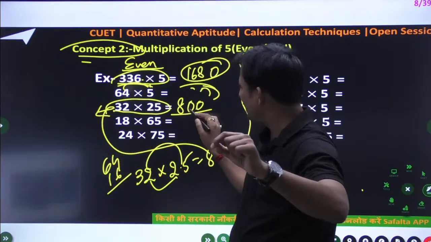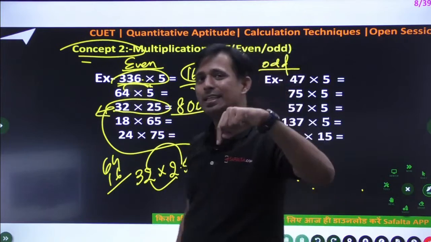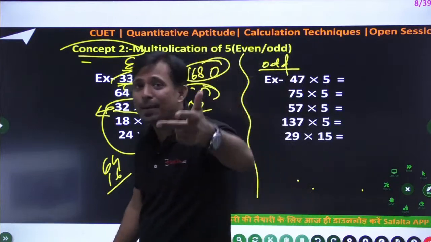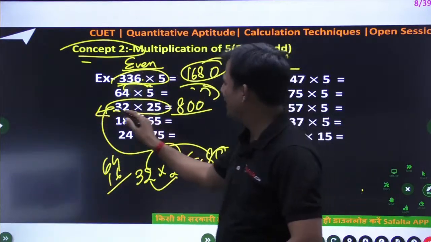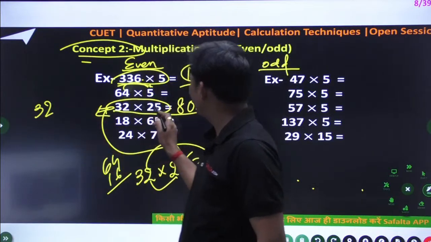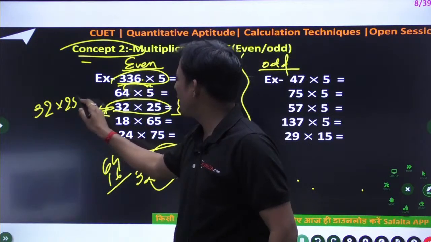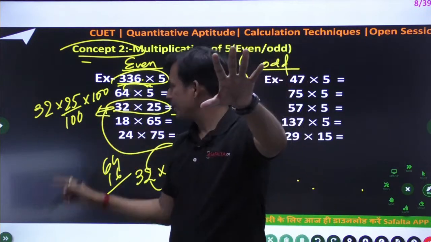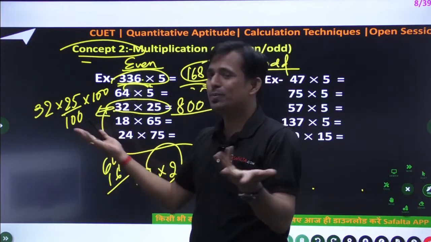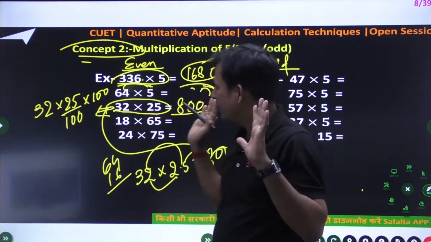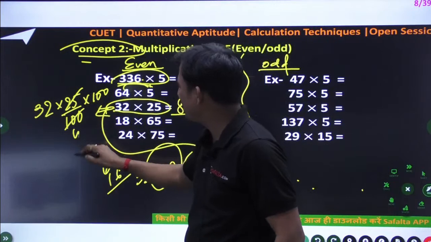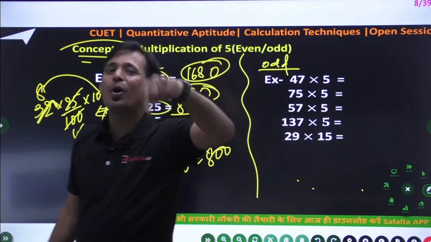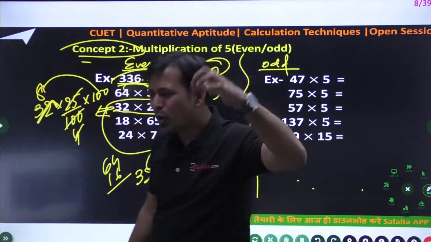This is very fast, I got it. 25% of 32, that means 1/4, is 8. Oral calculation. But double 0, how to know this? So do one thing. If you make 32 as a percentage, you have to divide by 100 and multiply by 100. Am I correct? Divide by 100 and multiply by 100. This will cancel out, or the same sum will come, correct? Now if you cancel these out, the double 0 will come, but that will come only with your practice, nothing else.